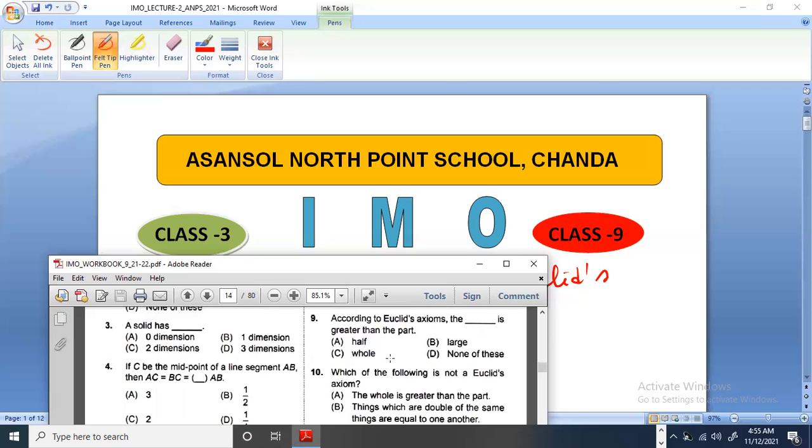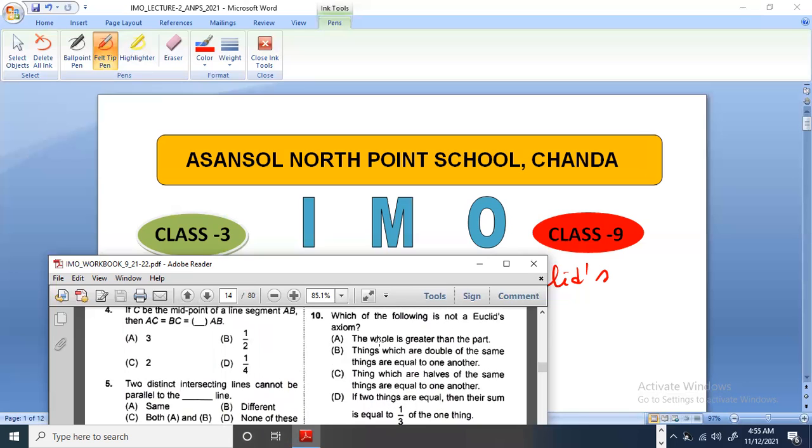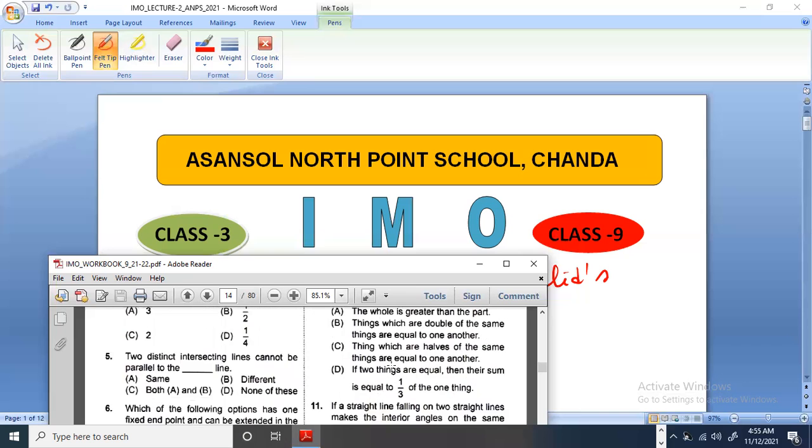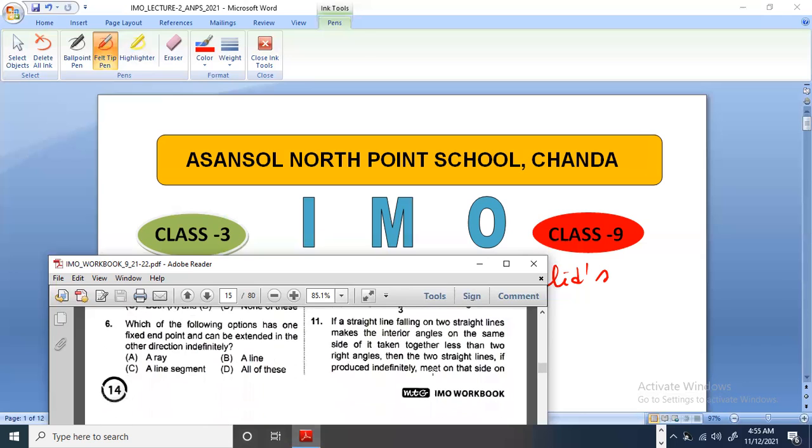Okay, so whole is greater than the part. So option C. Which of the following is not an Euclid's axiom? So again, you can go through the axiom and tell the answer clearly. So here answer will be D. This is not a postulate. So D is the correct answer.